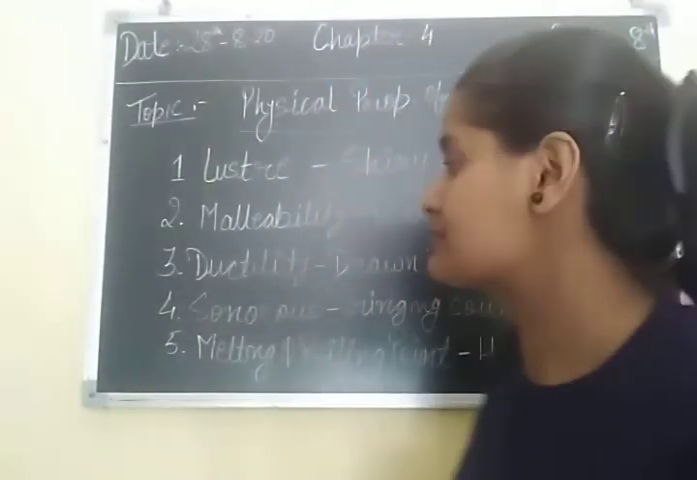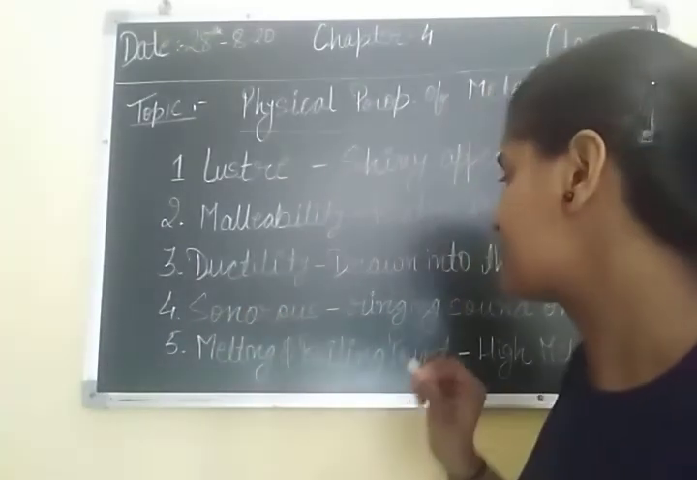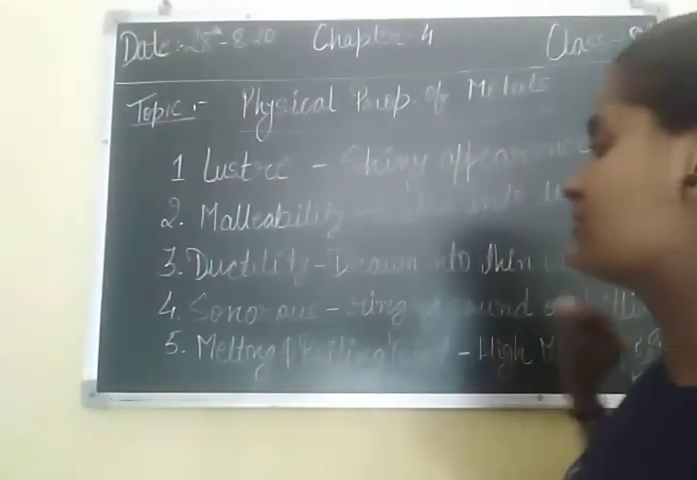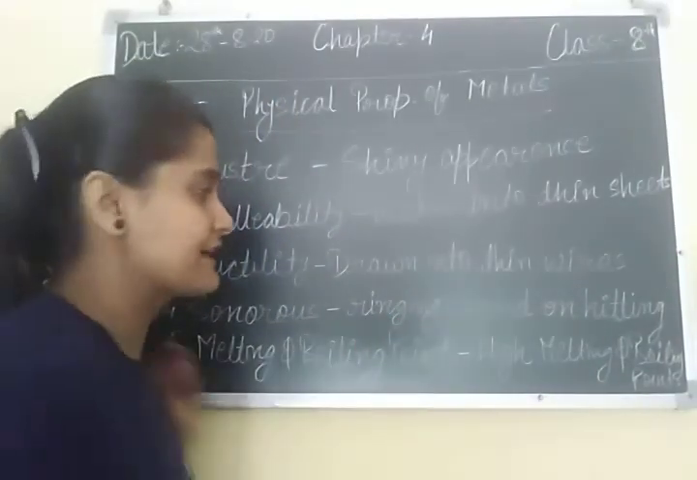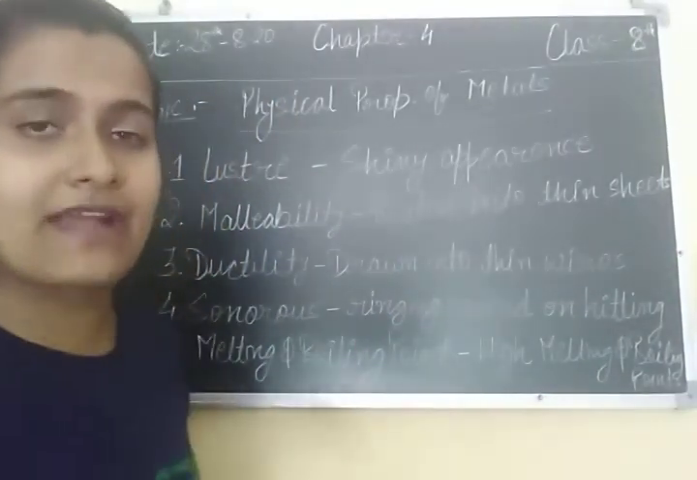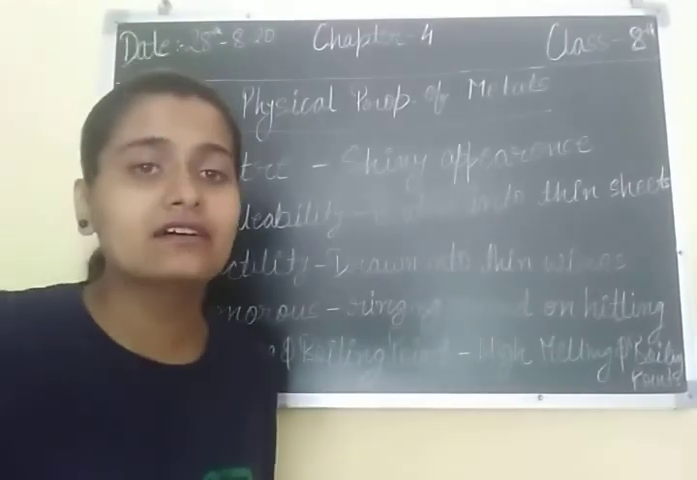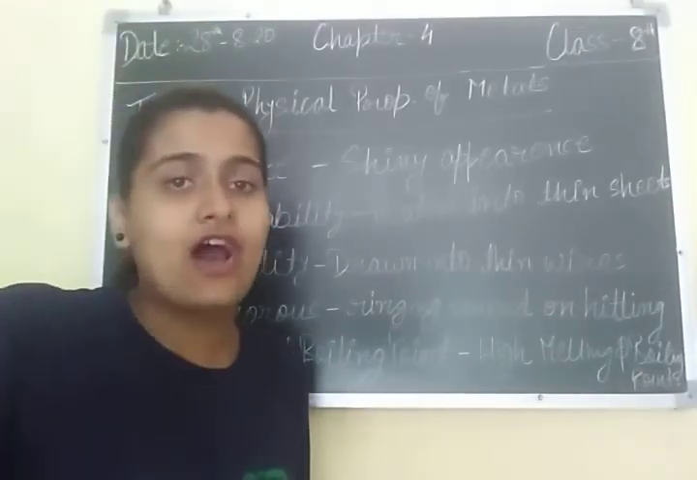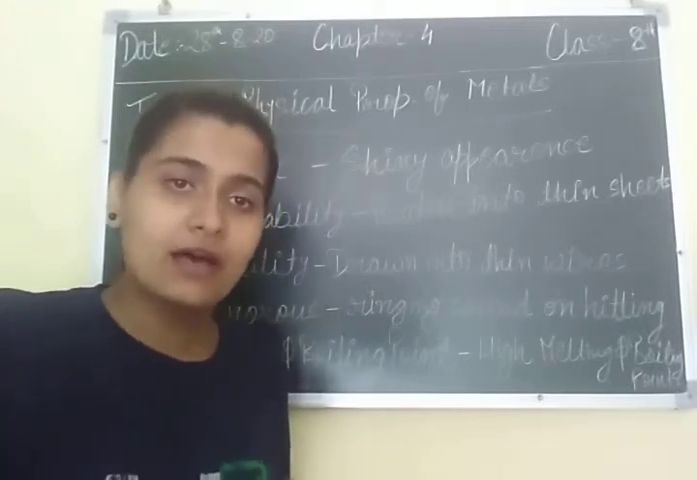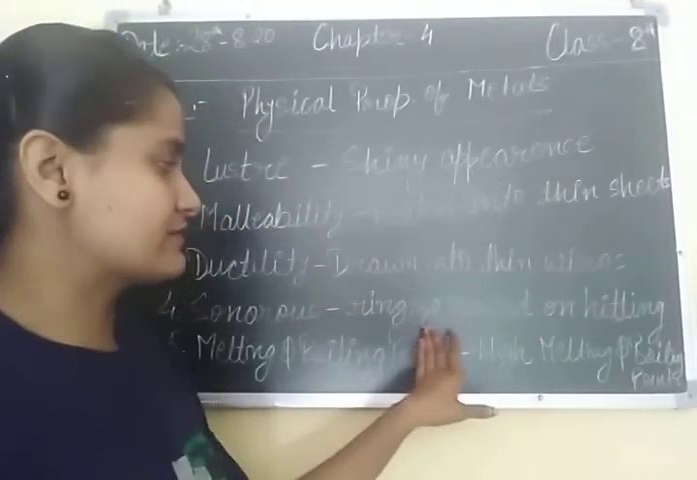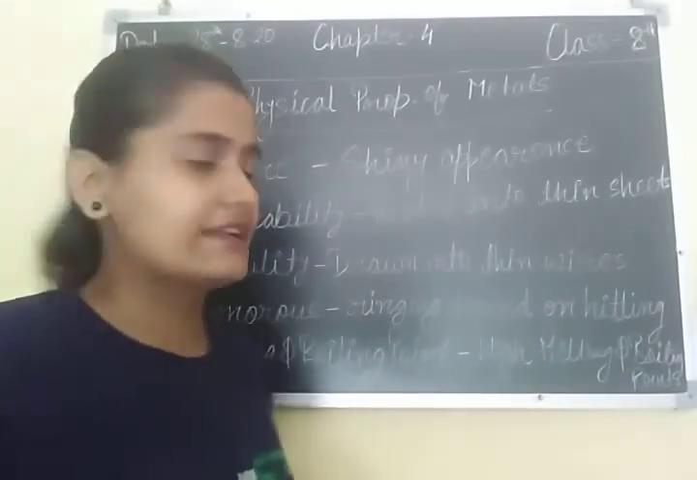Okay. Next property is sonorous. Sonorous means ringing sound on hitting. When we hit the metal, it sounds like ringing. In our house, the bells are also made of metal. So they produce a ringing sound.